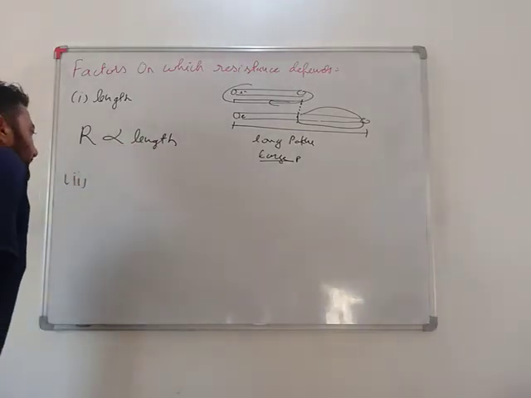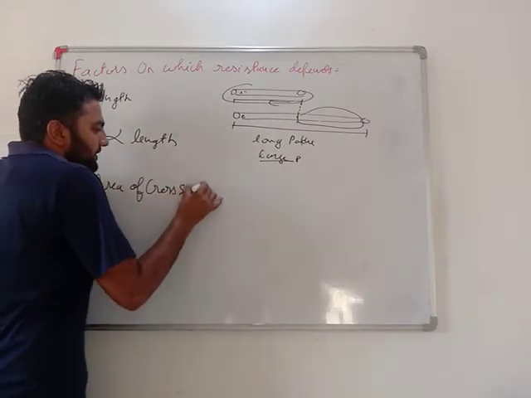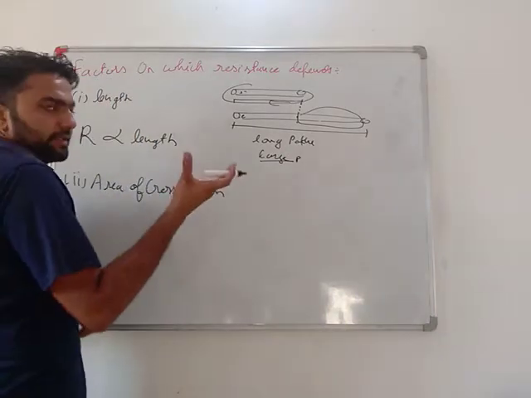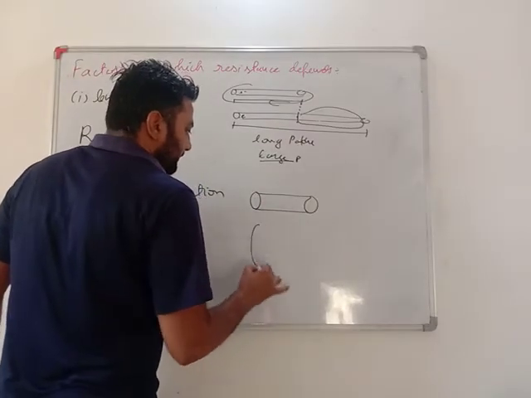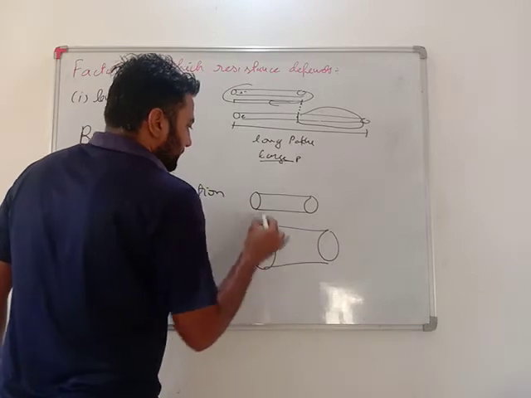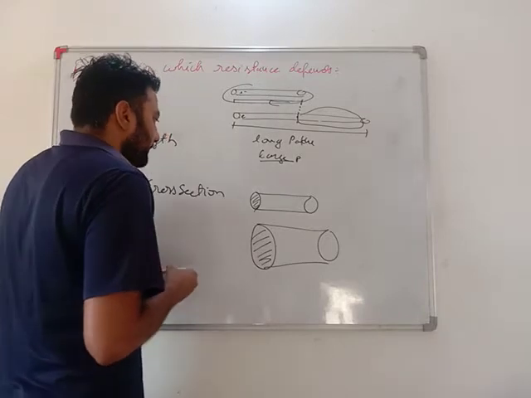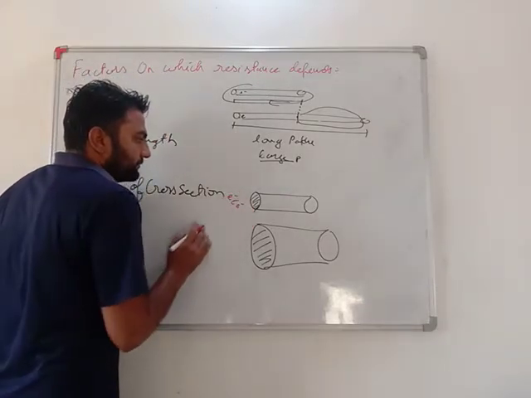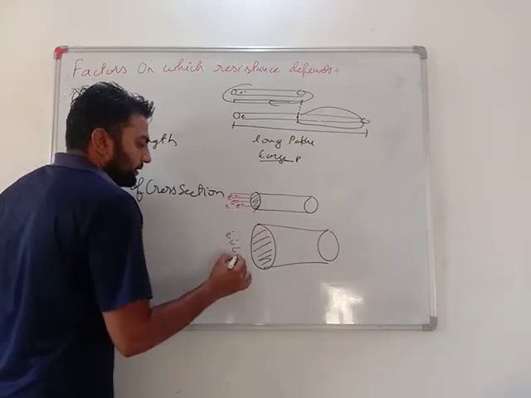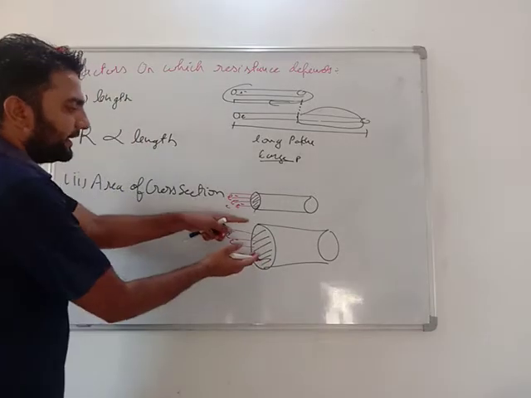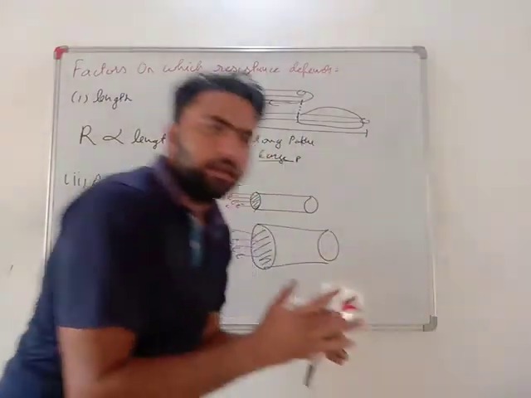Second, area of cross section. Very important. What does this area of cross section mean? It is the narrowness and broadness of the conductor. If there are 10 electrons and they have to enter this gate, if the gate is bigger, it is easier to enter, and if the gate is smaller, it is tough.